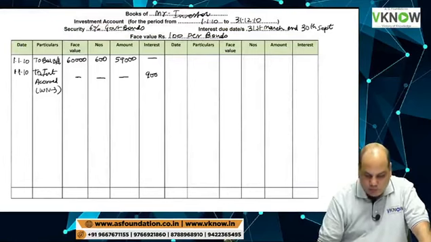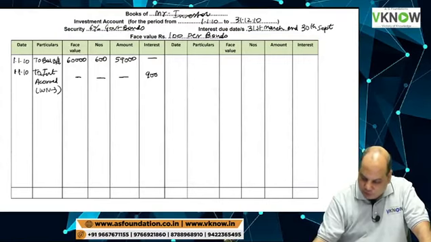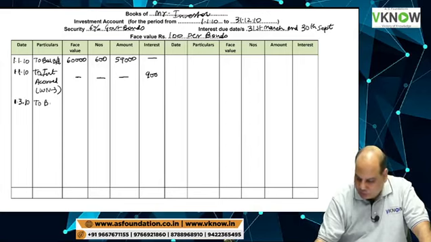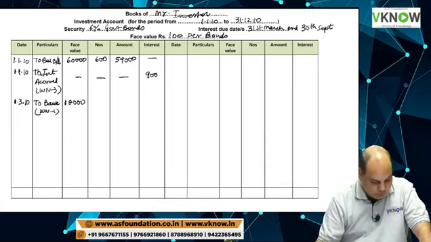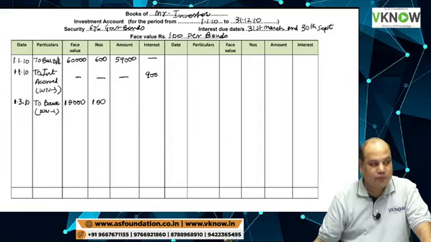Then we'll write down purchases made on debit side. 1st March 10, to bank. Working note 1, you have purchased 10,000 rupees face value, given in question also. 100 units.